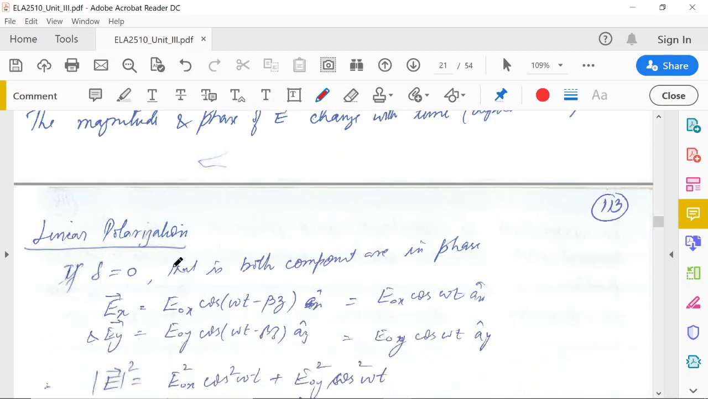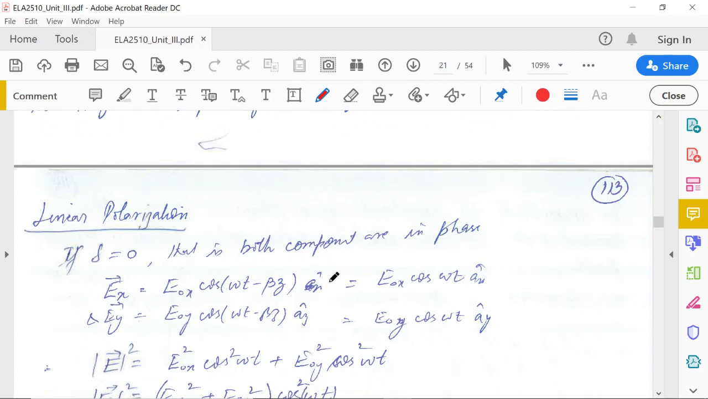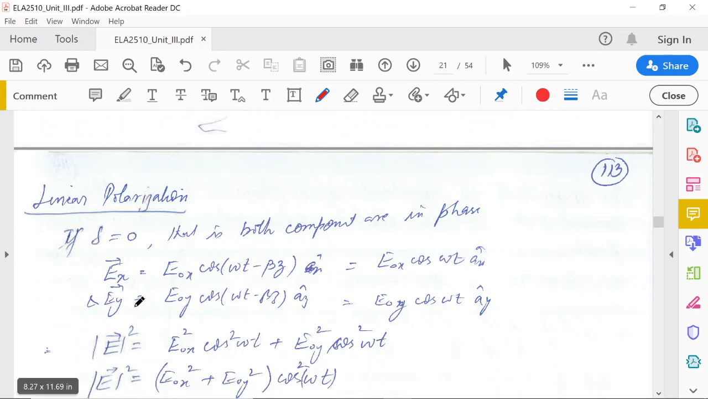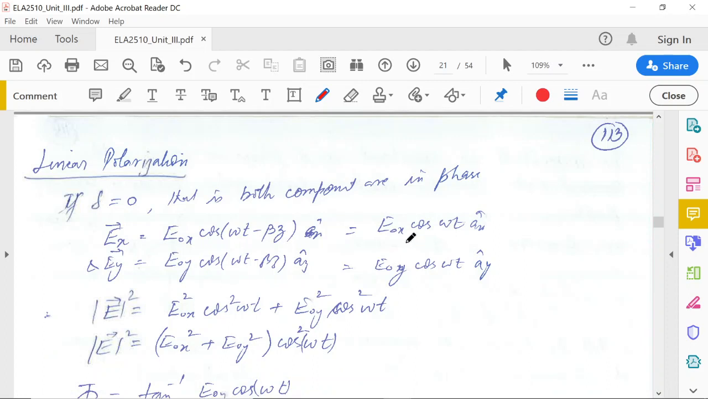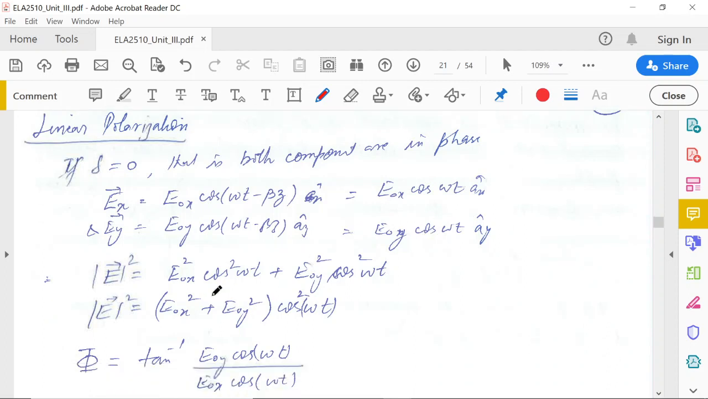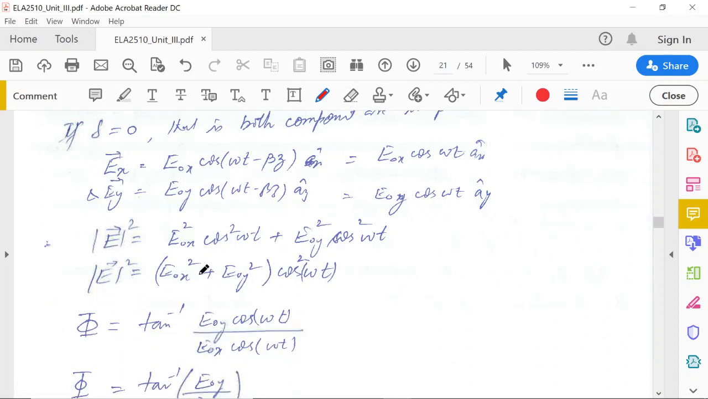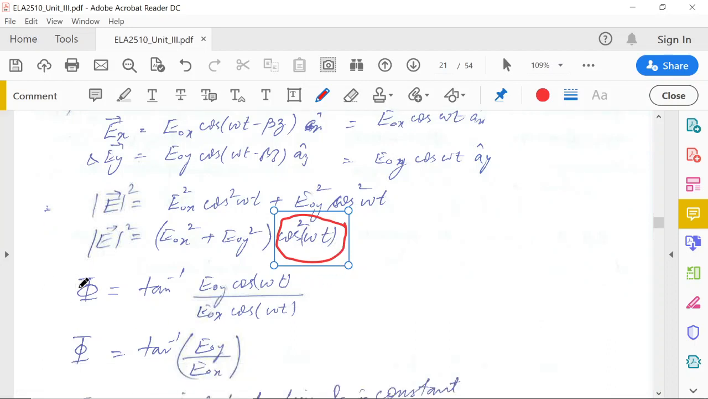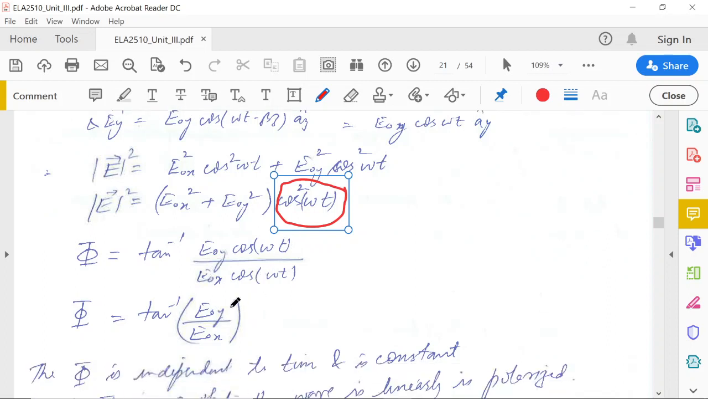So for the linear polarization, if delta is equal to 0, that is both components are in phase, what will happen? Ex becomes E0x cos omega t, and E0y cos omega t. They have the same phase. So when you take the magnitude, you will have E0x square plus E0y square, so still the magnitude is a function of time. As time passes, this magnitude may change with time. However, when you see the phase, when you put tan inverse E0y cos, it will cancel out. Now it is independent of time.